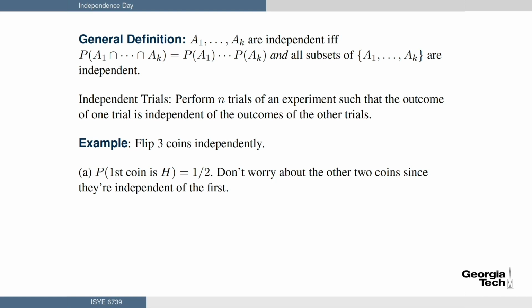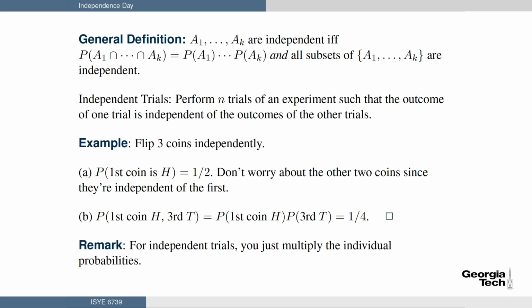And in fact, the probability of the second coin being heads is a half because they're independent of each other. In addition, the probability that the first coin is heads and the third coin is tails, since everything's independent, you multiply them together: the probability the first coin is heads times the probability the third coin is tails is a half times a half equals a quarter. So obviously, for independent trials, you just multiply the individual probabilities, which is what we did there.